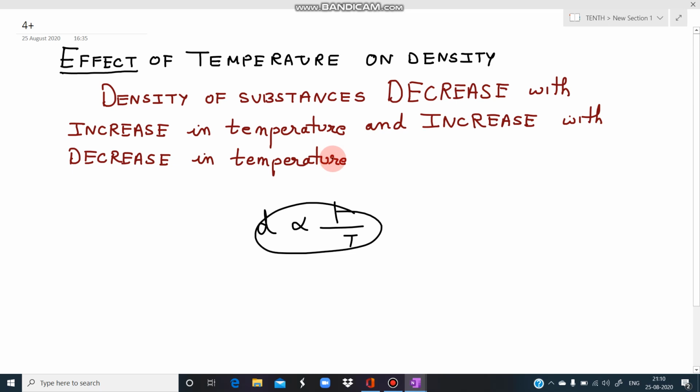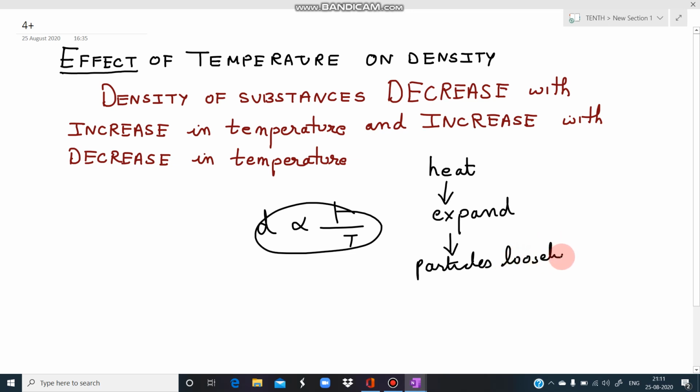So when we heat something, it will expand, isn't it? When it expands, that means its particles, which were closely packed, become loosely packed. So when the particles get loosely packed, it means that the density decreases. So whenever we heat, the body expands, particles get loosely packed, and therefore the density decreases.